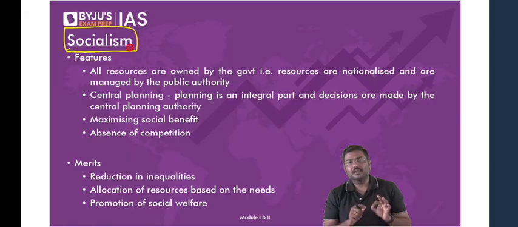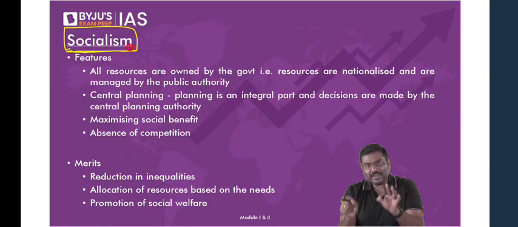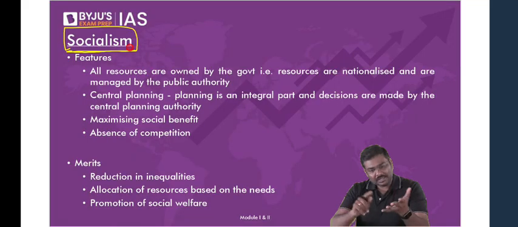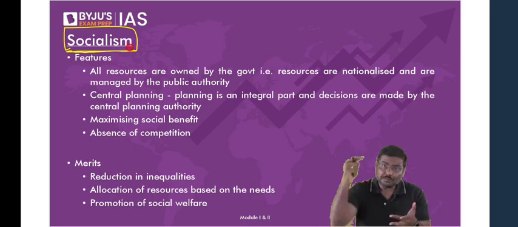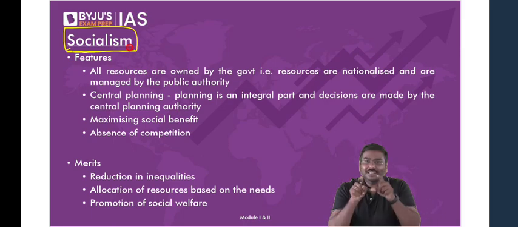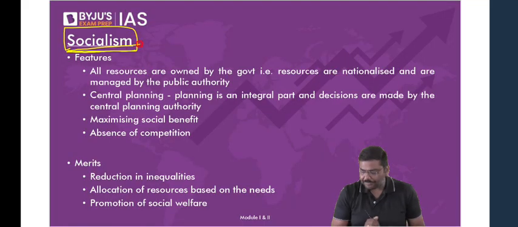I'll repeat it again. It is a type of economy, a system, where the government will decide what to produce, the government will decide how much to produce, the government will decide at what price to be sold, etc. Such a model is called socialism. Any problem with the model? Let me know. Any problem with the basic idea of socialism?